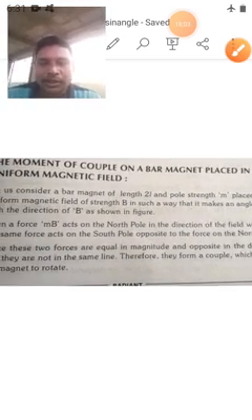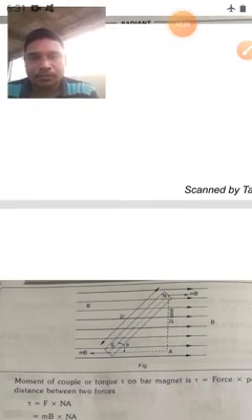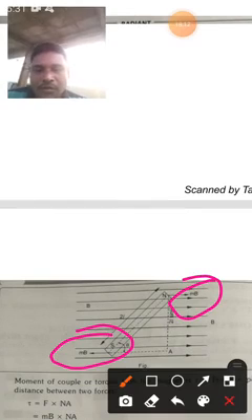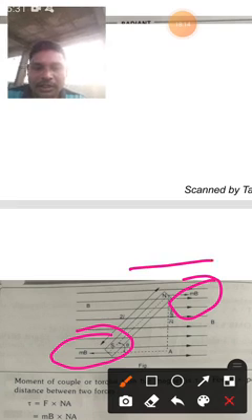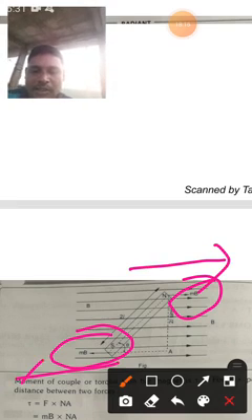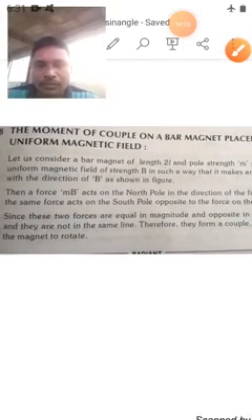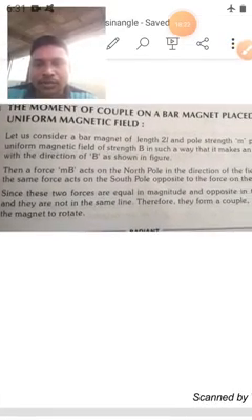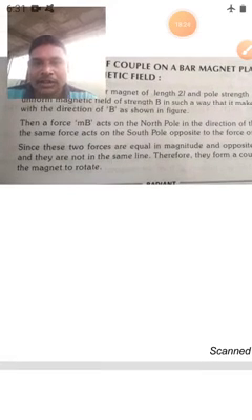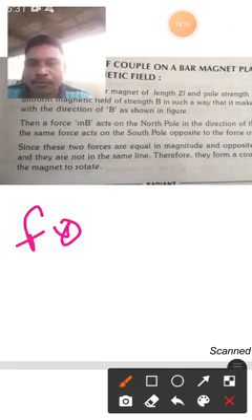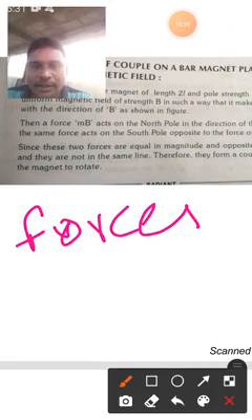North pole ki opposite ga తీసుకోవాలి. See here in the diagram, the north pole force is MB. The opposite force at the south pole is in the opposite direction. That means it is in this direction. So here the two forces are the same. That means the forces are same.